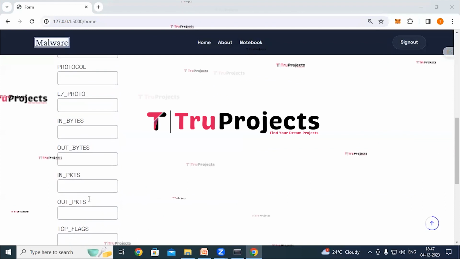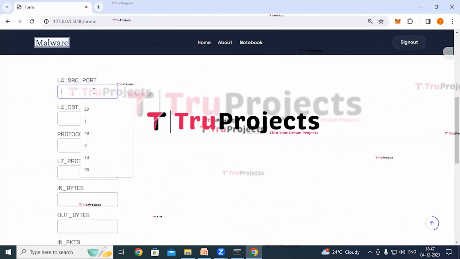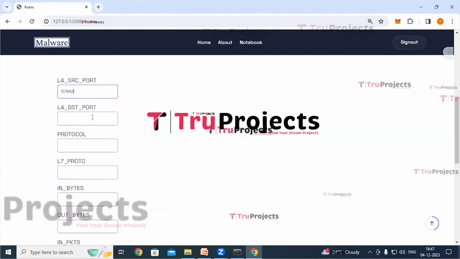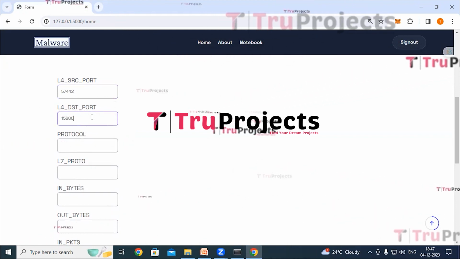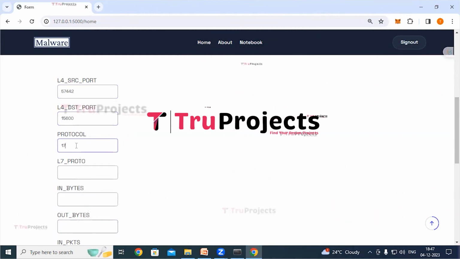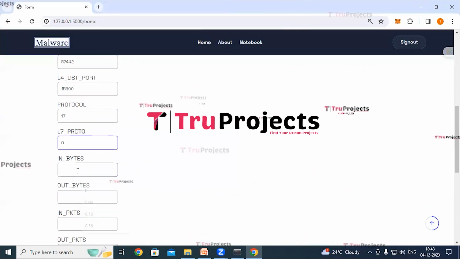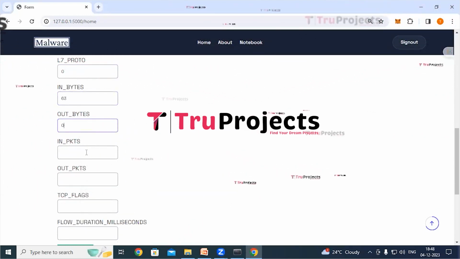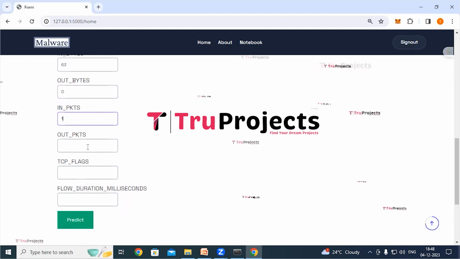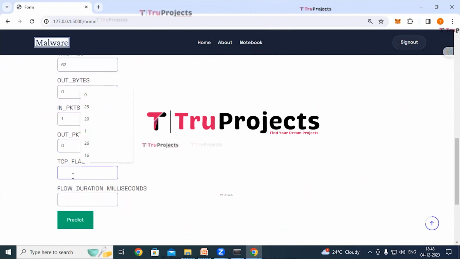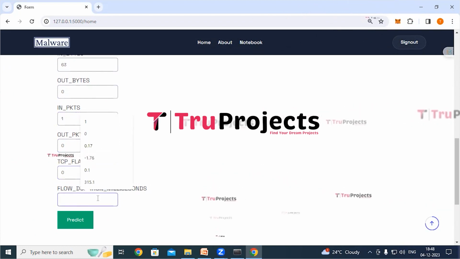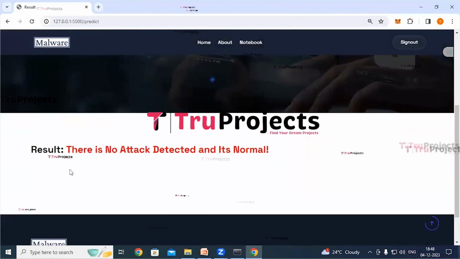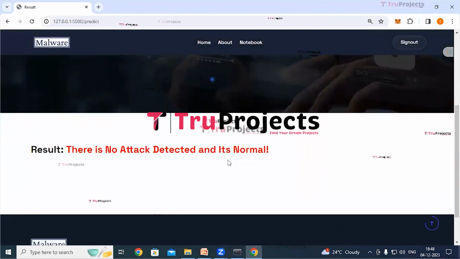So now we'll fill in these parameters. L4 SRC port would be 57442. L4 DST port would be 15600. Protocol would be 17. L7 proto is 0. In bytes would be 63. Out bytes would be 0. In packets would be 1. Out packets would be 0. TCP flags would be 0. And flow duration milliseconds would be 0. Now click on predict button. So here we can see the result, that is there is no attack detected and it is normal.